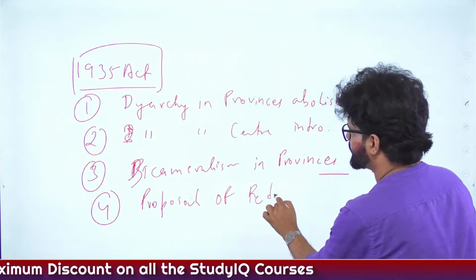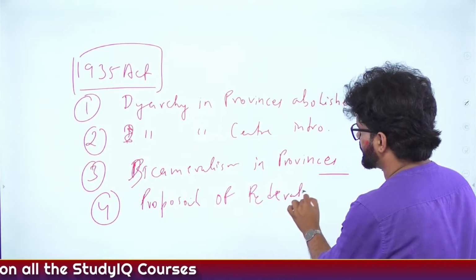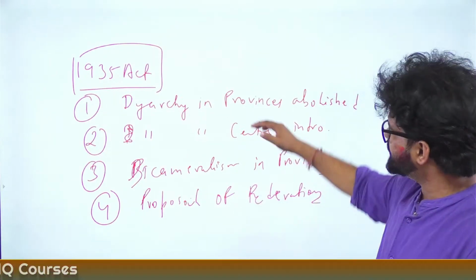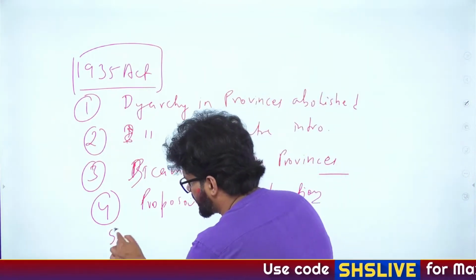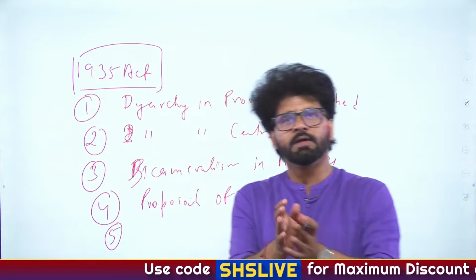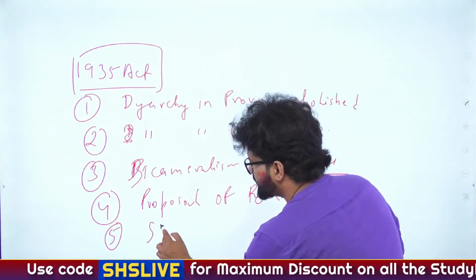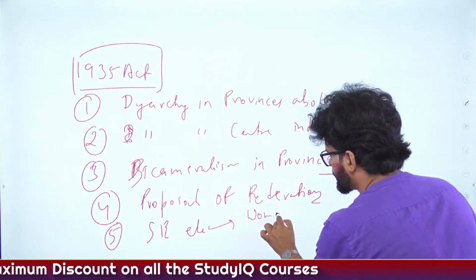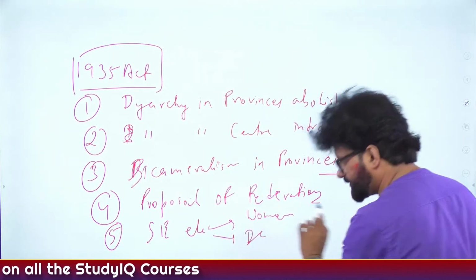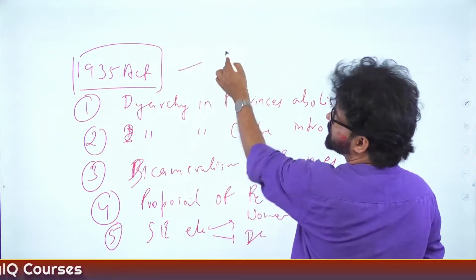Then they talked about establishment of a new Supreme Court and establishment of Public Service Commission. All these things are there. Diarchy, and then again the separate electorate part, which I think Kritika said earlier. This will be extended further. Separate electorate will be extended for women, depressed classes, all these things will happen. Voting rights will also be extended.